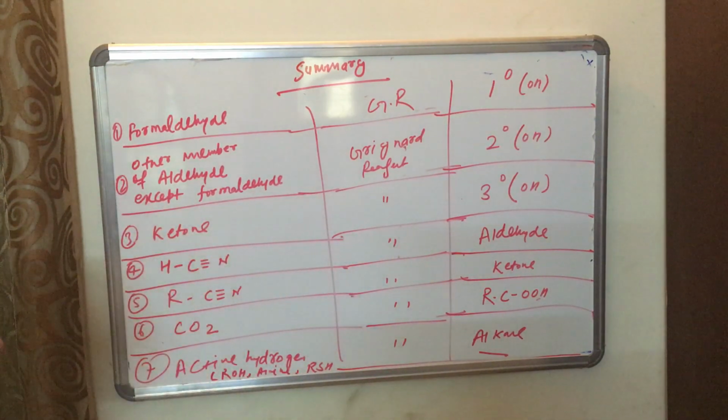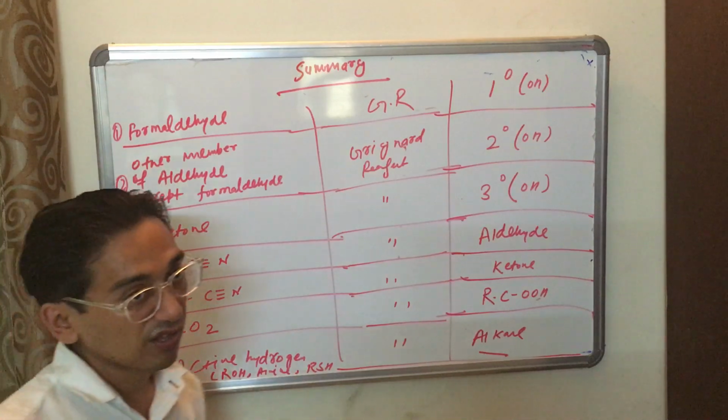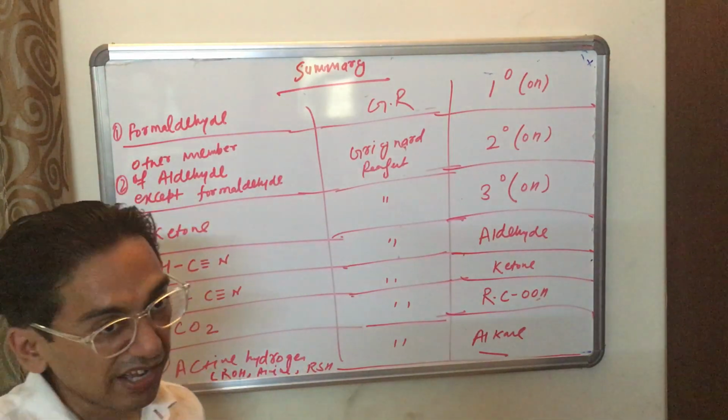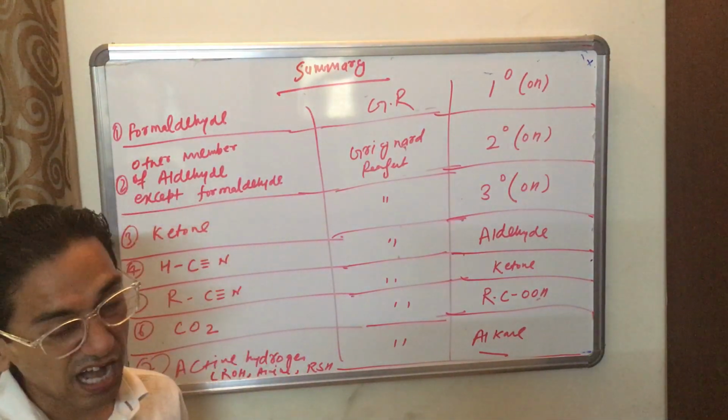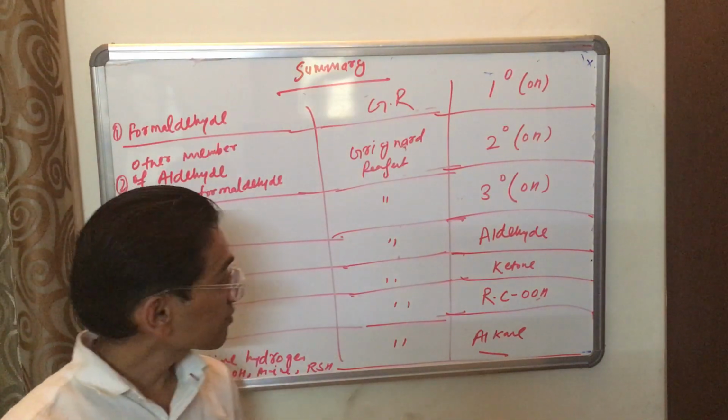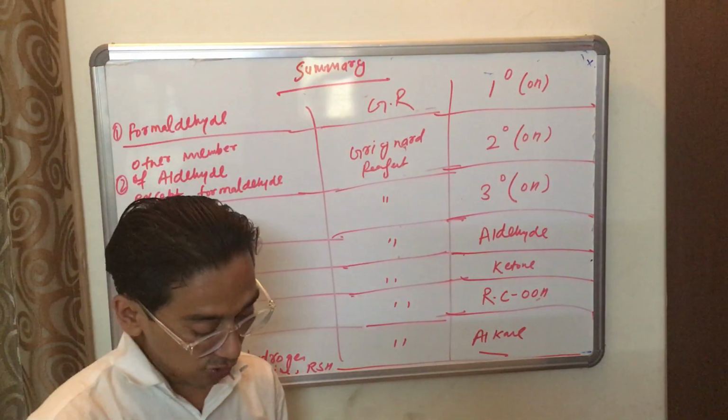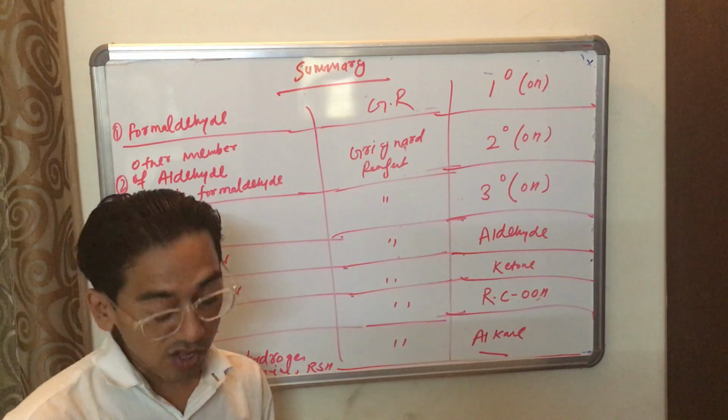So this is the summary of all the Grignard reagent applications and Grignard reagent reactions with all those compounds.